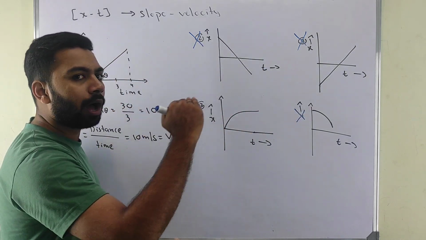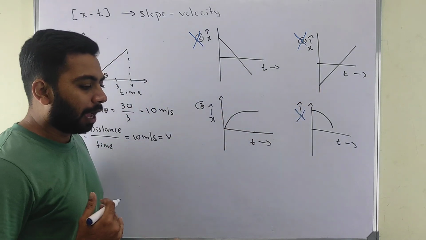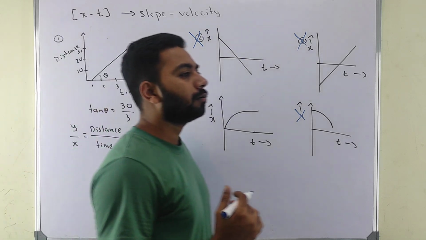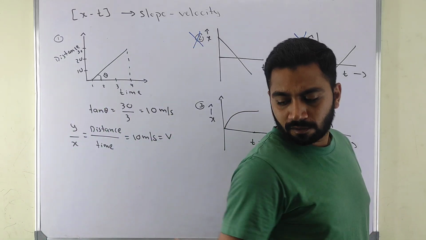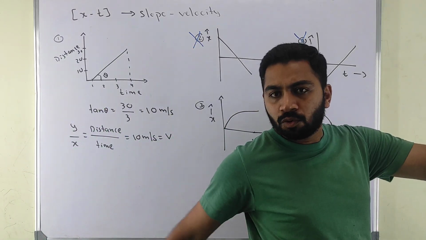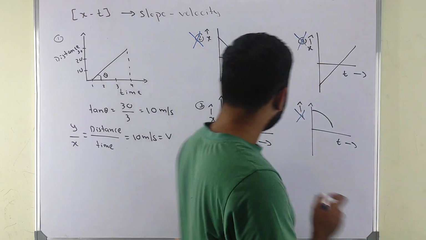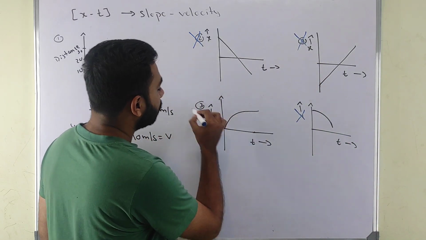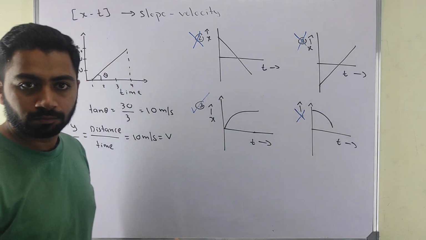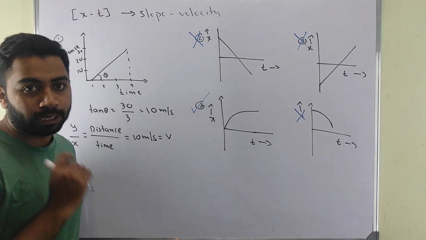It starts, then becomes constant. I walk from here to here and I stop. When I was walking, with time I am moving. Now I stop. Time is moving, but I am standing here only. See, it is moving, stopping. So this can be valid. Graphs, most important thing, graphs.